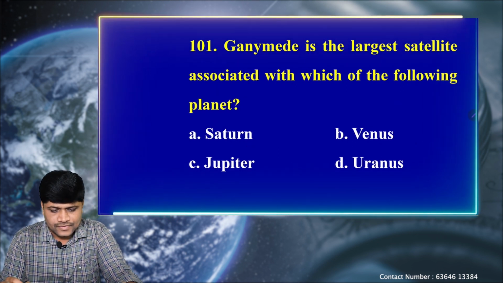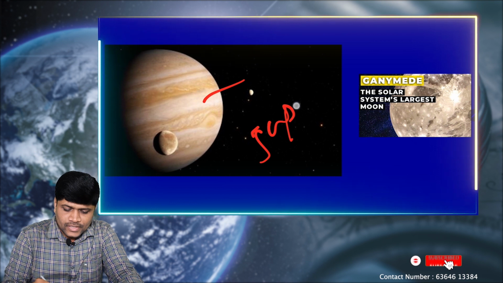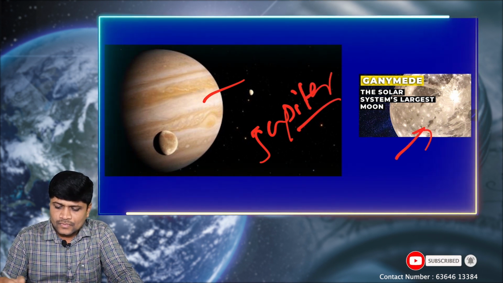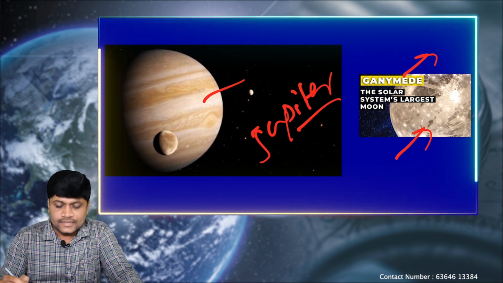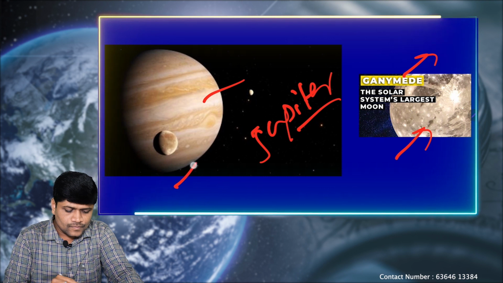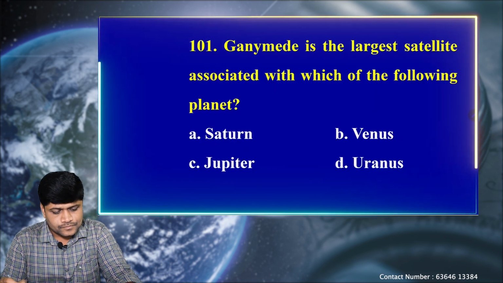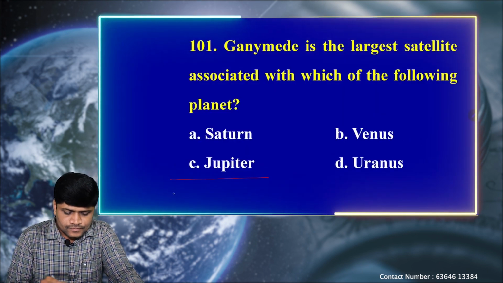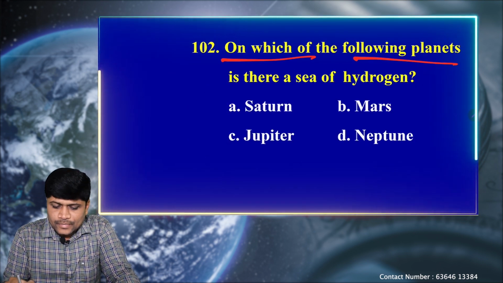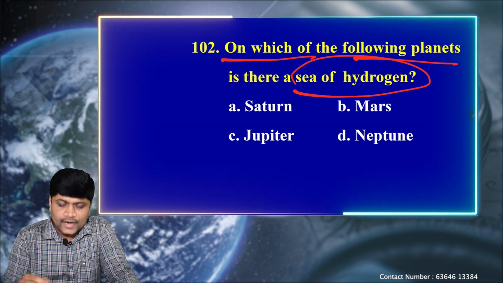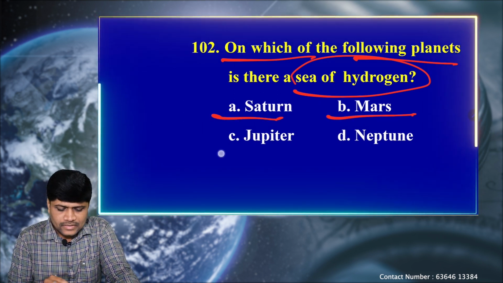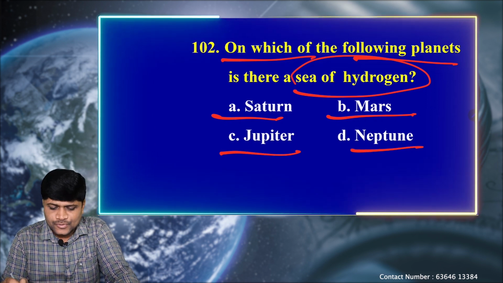Let's see the discussion. So we know that Jupiter is the biggest planet in the solar system. Again, its satellite Ganymede is the largest satellite in the solar system. Okay, so the correct option is Jupiter. So option C is the correct one. Next question. On which of the following planets is there a sea of hydrogen? Okay, so option A, Saturn, B, Mars, C, Jupiter and D, Neptune.